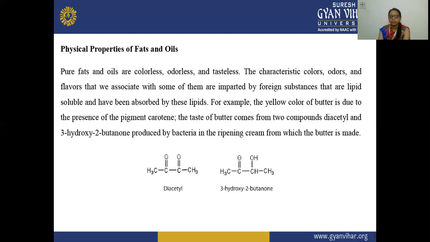For example, the yellow color of butter is due to the presence of the pigment carotene, and the taste of butter comes from two compounds, diacetyl and 3-hydroxy-2-butanone, produced by bacteria in the ripening cream from which the butter is made.